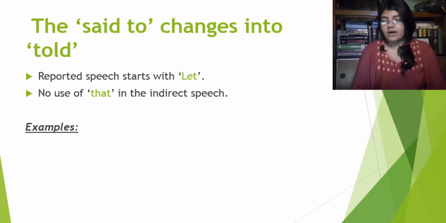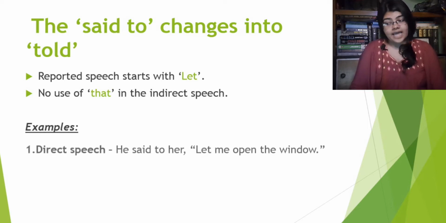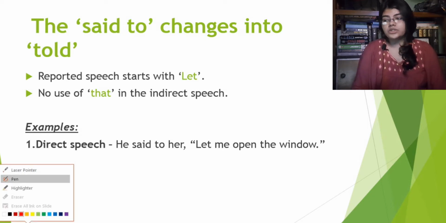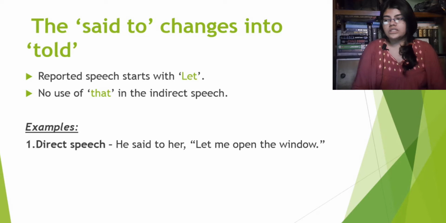Examples. First one, direct speech. He said to her, let me open the window. This is a direct speech. So, as we said here, what are the cases where 'said to' changes into 'told'? Firstly, the reported speech has to start with 'let'.